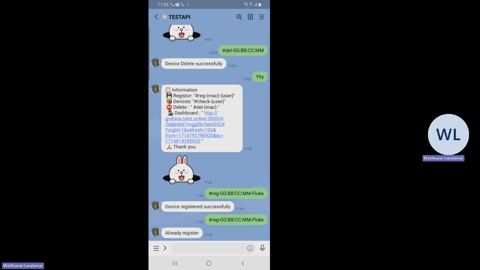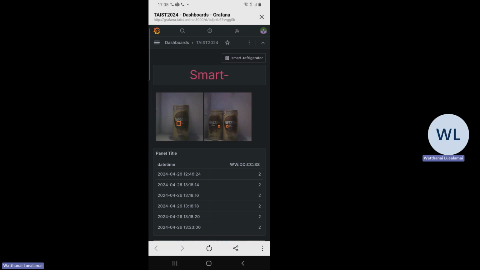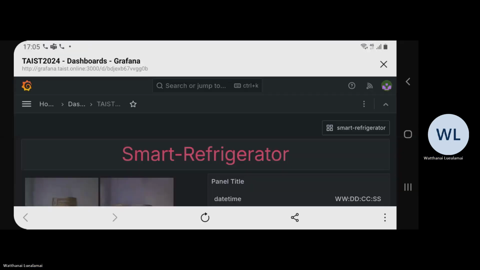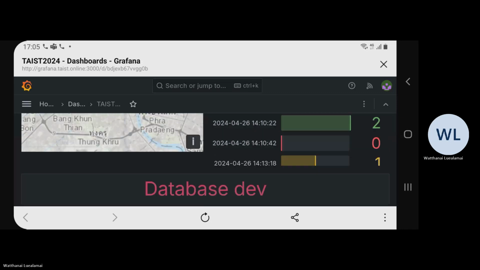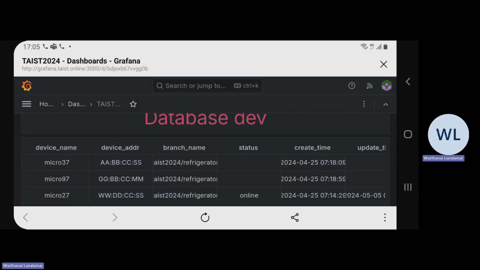Okay, if you want to check, you can go to our dashboard and see your table. Okay, let's check in our table.